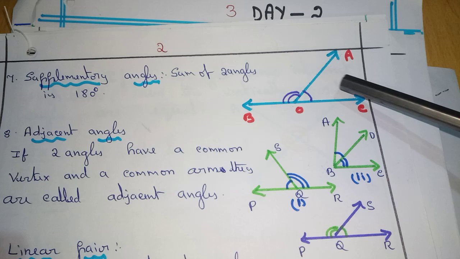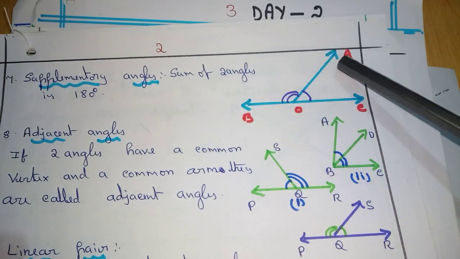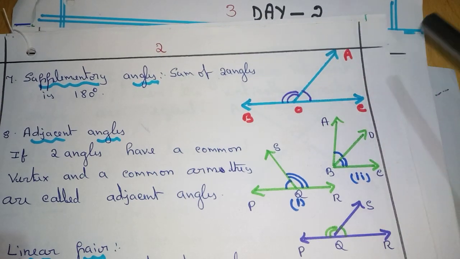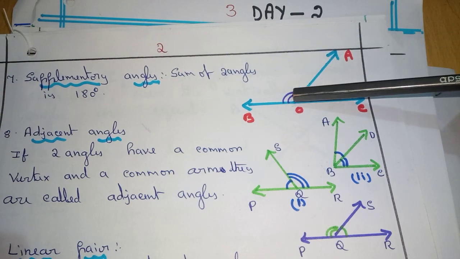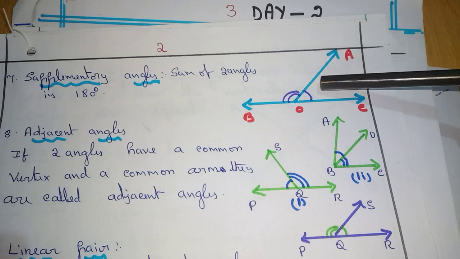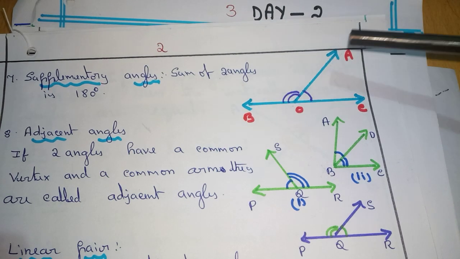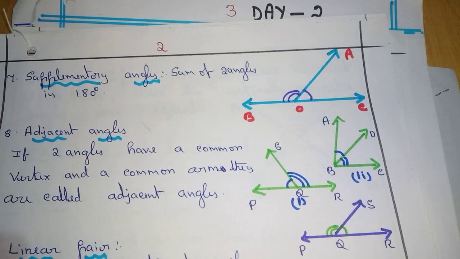Suppose AOC is supplement of AOB. Same way AOB is supplement of AOC. One is supplement of another. Draw small figure, draw one straight line, then draw a ray standing on it, then mark one angle with the two lines, one angle with the one line, name the straight line, name the ray.